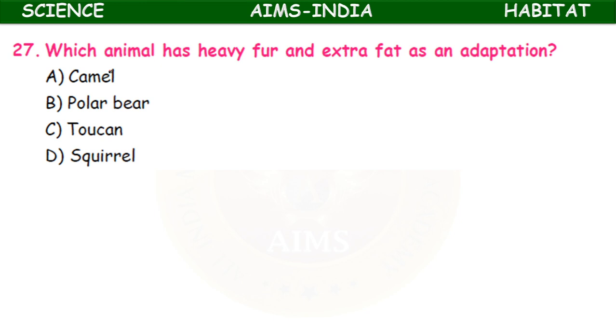Which animal has a heavy fur and extra fat as an adaptation? Camel, polar bear, toucan, squirrel. It's a polar bear which possesses a thick, heavy fur and an extra fat beneath it. Okay, it is called blubber in the whales.